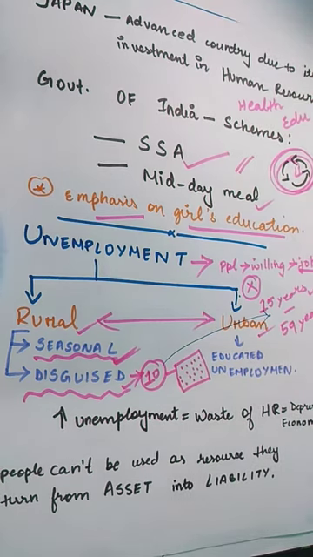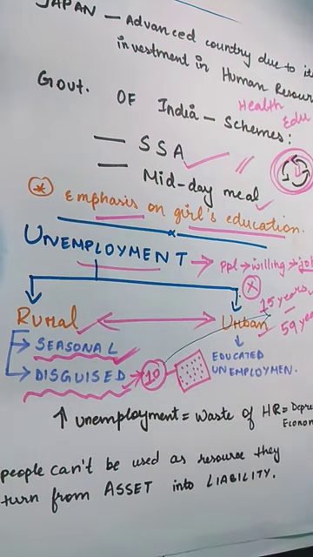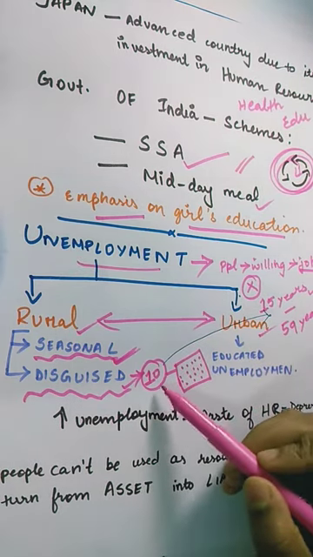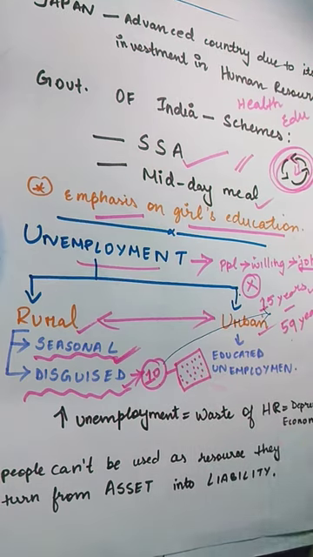They can work if they want to work, and if they do not get work but are willing to work, they will be called unemployed.